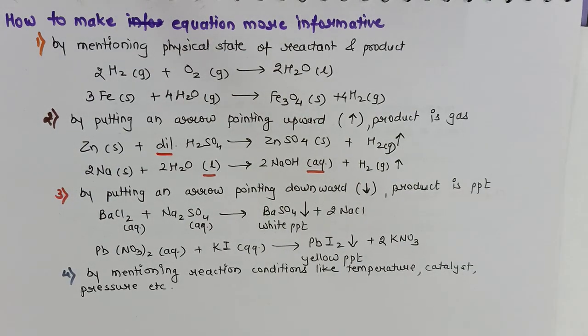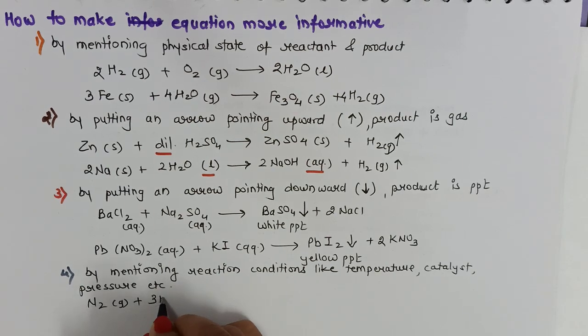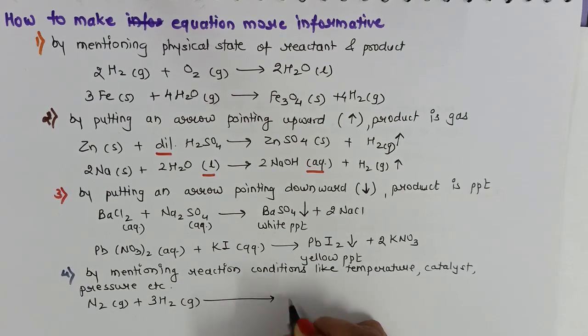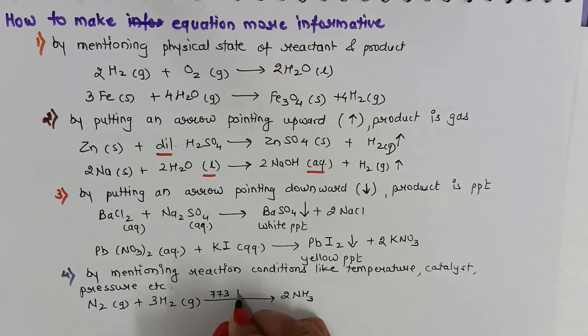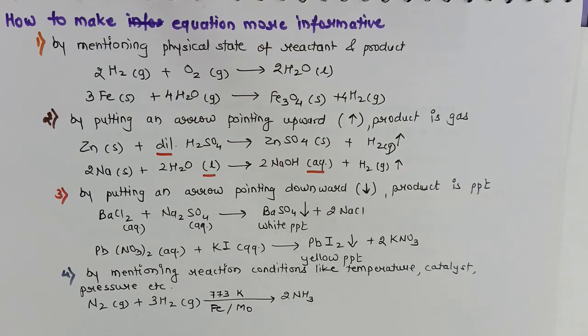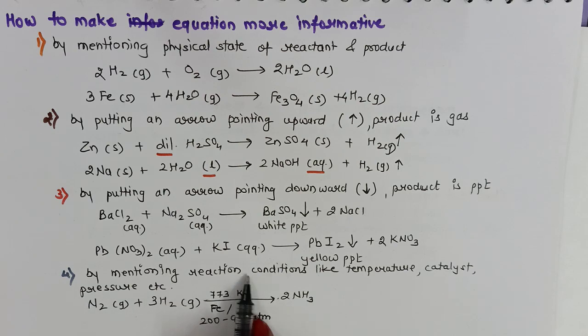The last point by which we can make our equation more informative is by mentioning the reaction conditions like temperature, catalyst, pressure, etc. Like nitrogen, which is in the gaseous form, when it reacts with hydrogen gas to give ammonia. The reaction conditions like temperature 773 Kelvin, the use of catalyst like iron, molybdenum, and the pressure near about 200 to 900 atmosphere. We will mention all these reaction conditions but on the arrow. That you have to remember. All these reaction conditions will be mentioned on the arrow.